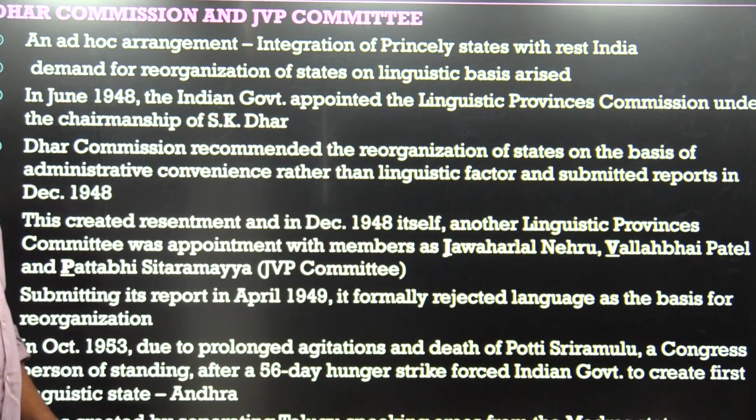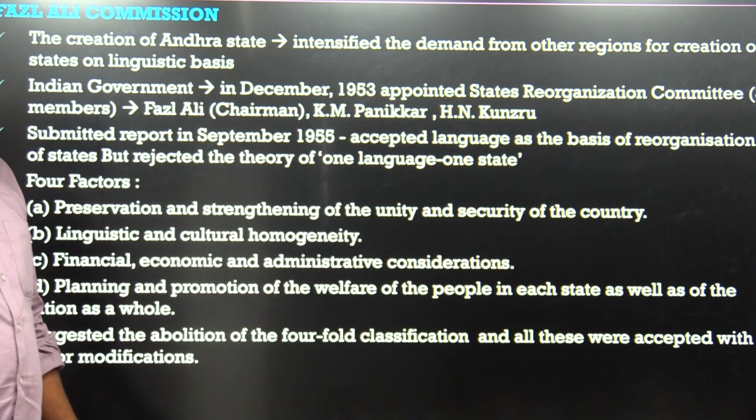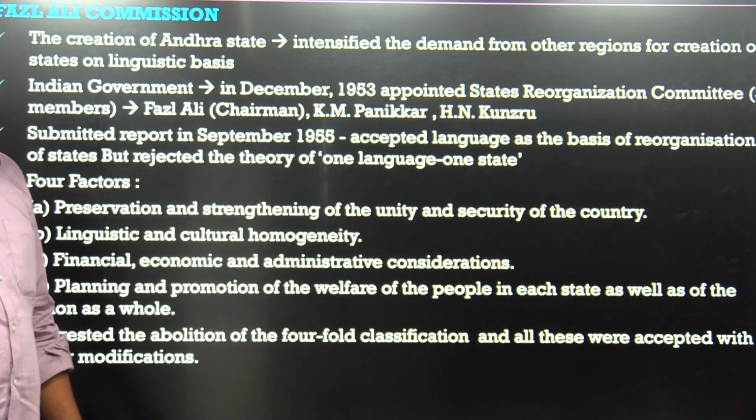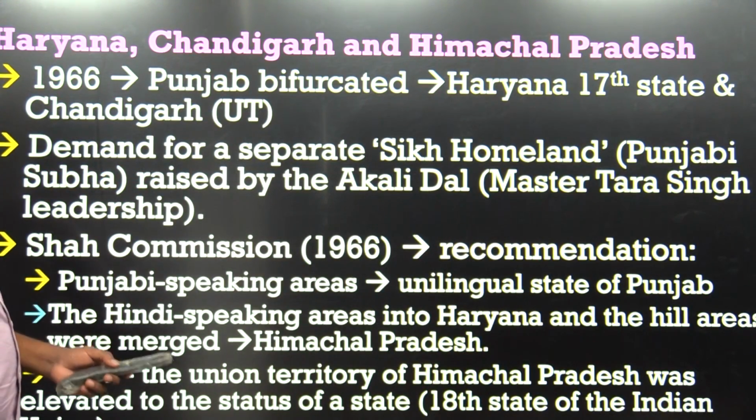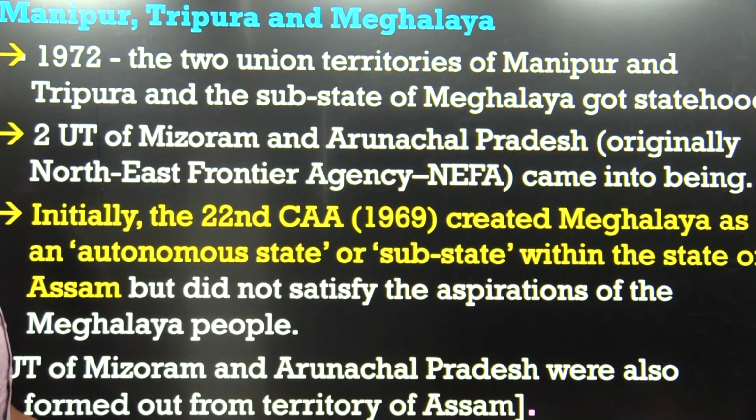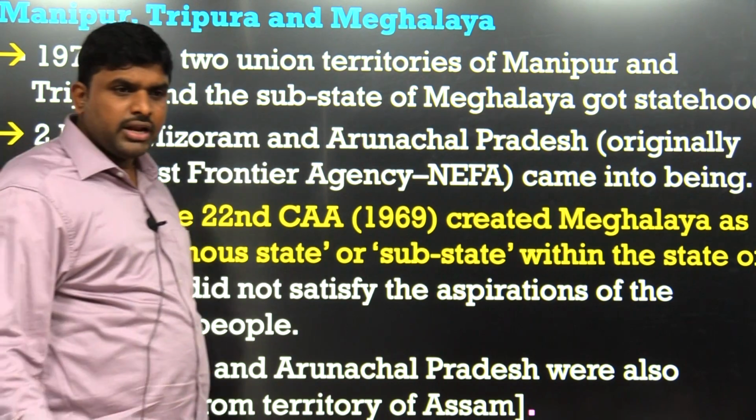Then the Dar Commission, the JVP Commission, then the final very big commission, which is the Fazal Ali Commission. Based upon the Fazal Ali Commission, 14 states were formed and 6 UTs were formed. The new states, what are the states which we formed? We discussed Haryana, Chandigarh and Himachal Pradesh. So now we have to discuss Manipur, Tripura and Meghalaya.